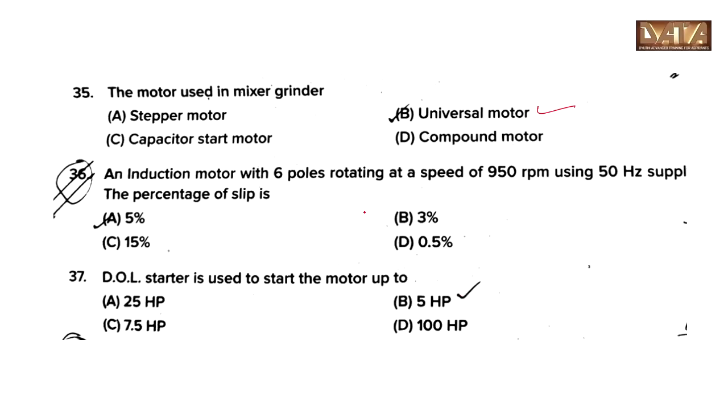36. An induction motor with 6 poles rotating at a speed of 950 rpm using 50 Hz supply. The percentage of slip is, answer is option A, 5%. The direct online starter is used to start the motor up to, option B, 5 HP.